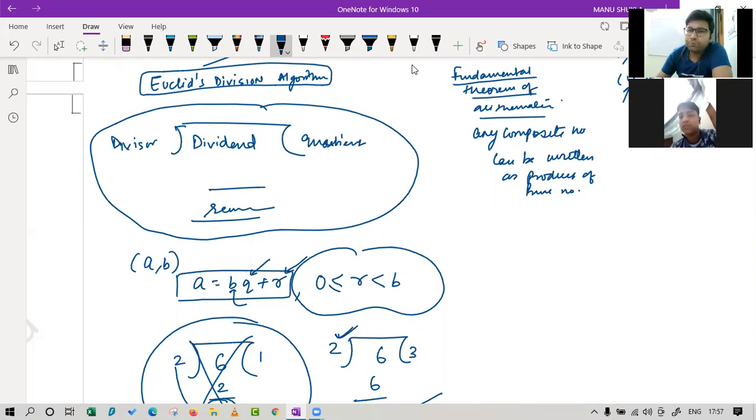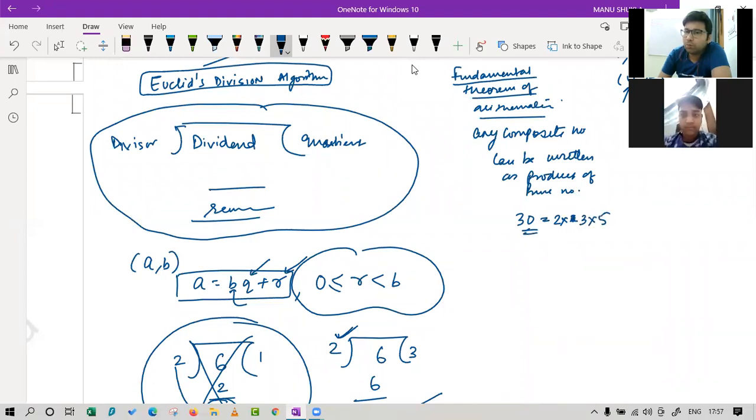Is it clear to you? Okay. For example, suppose you have 30. You can write this as 2 multiplied by 3 multiplied by 5.